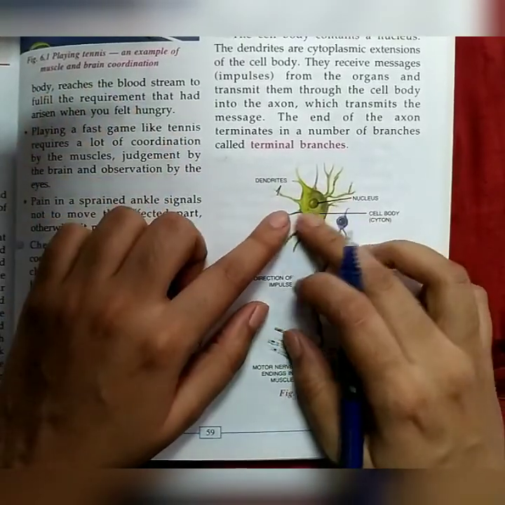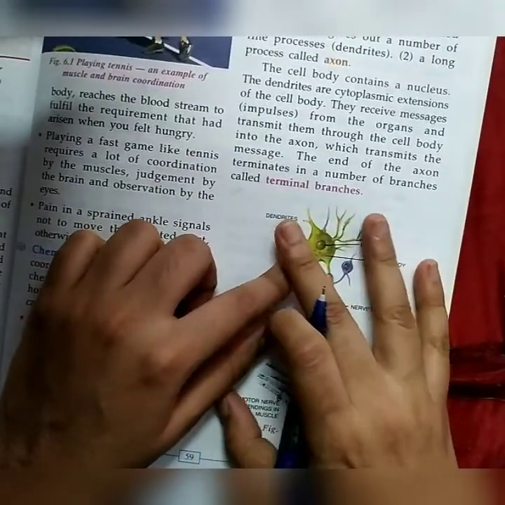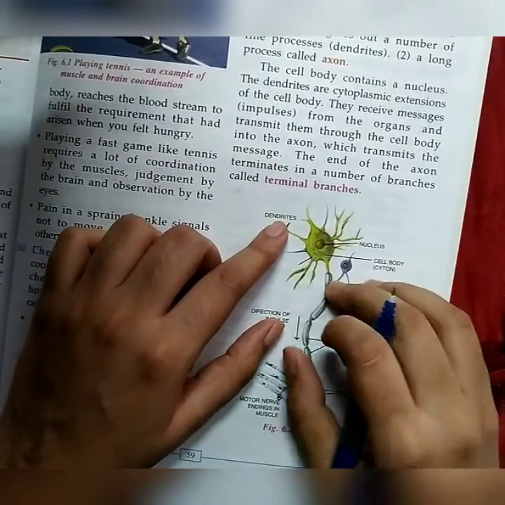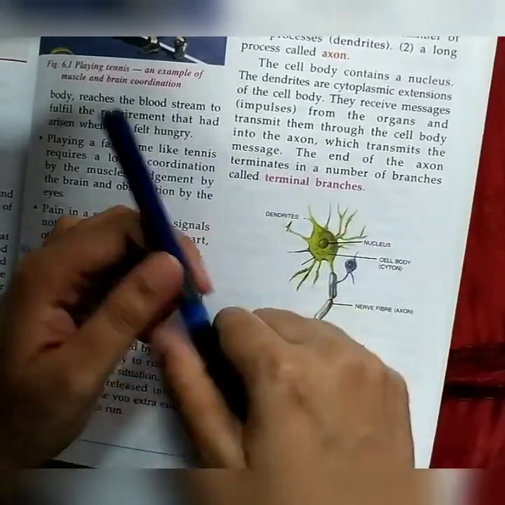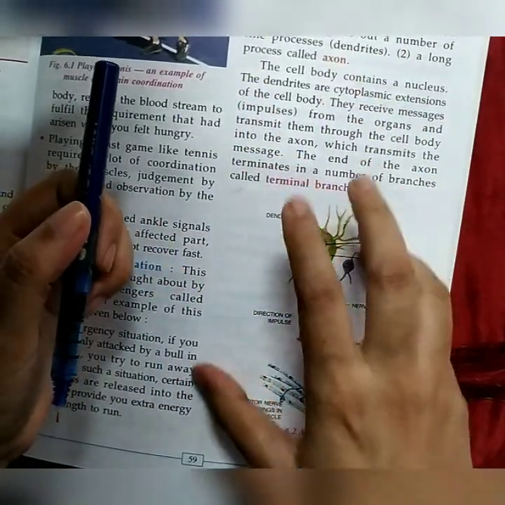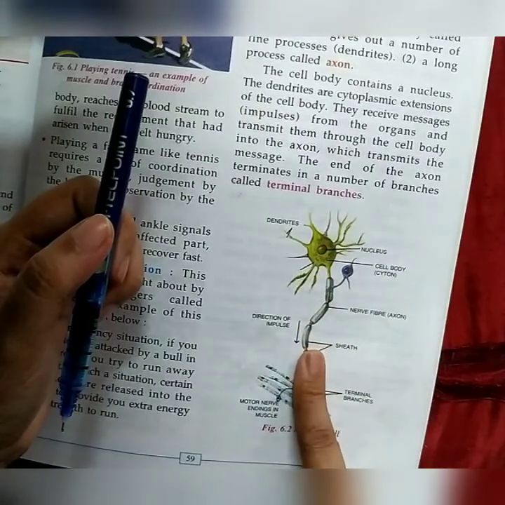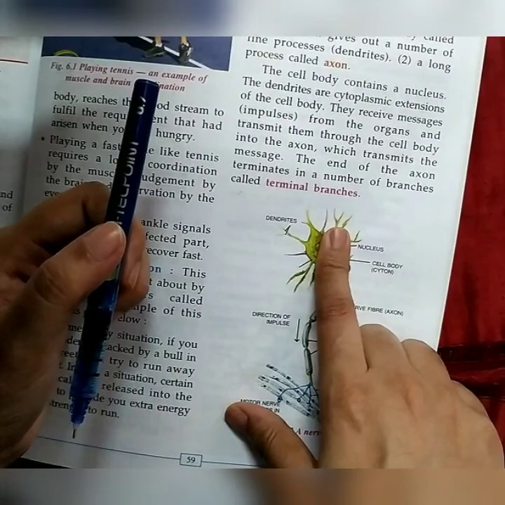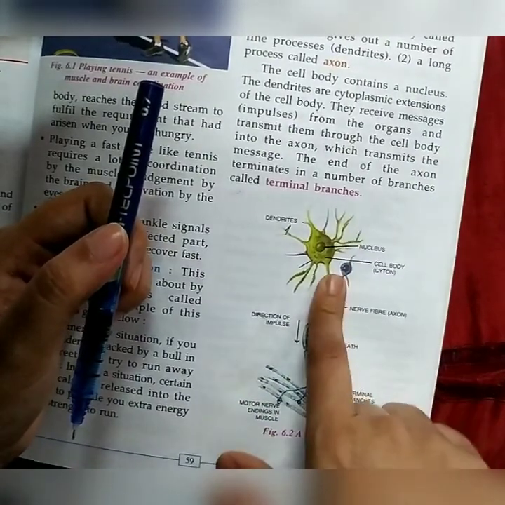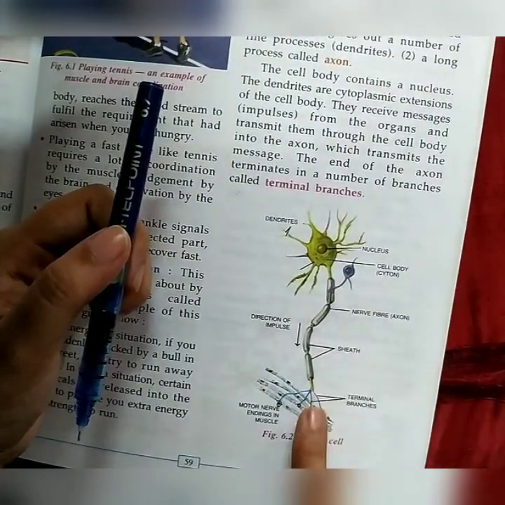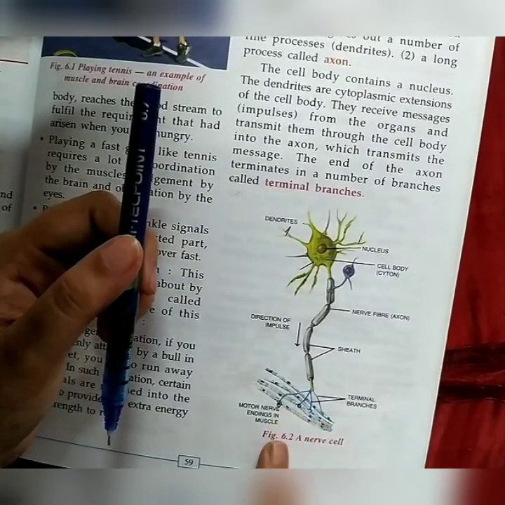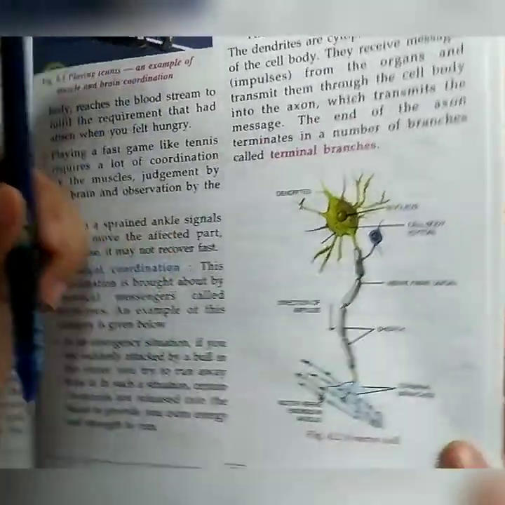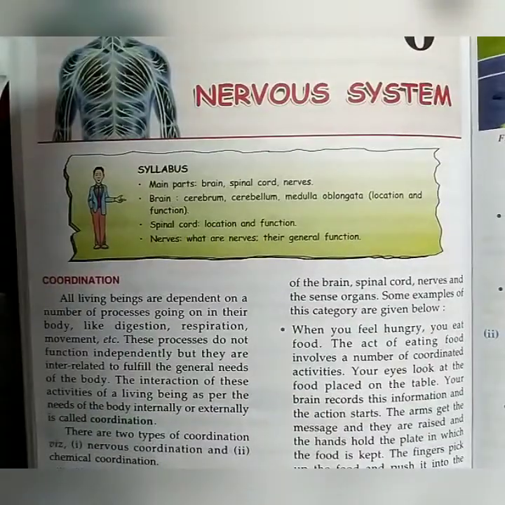Now this part, the cell body and the cytoplasmic extensions, the dendrites, receive messages from the organs and carry the message. They transmit the message through the cell body into the axon. At the end, the axon terminates in a number of branches. These are terminal branches, and at the end there are synaptic knobs.